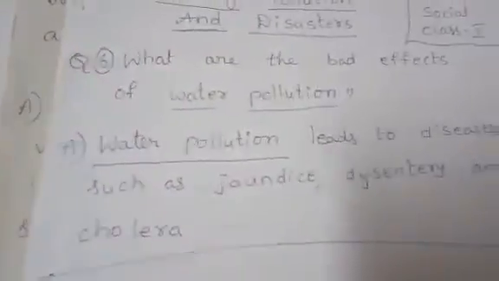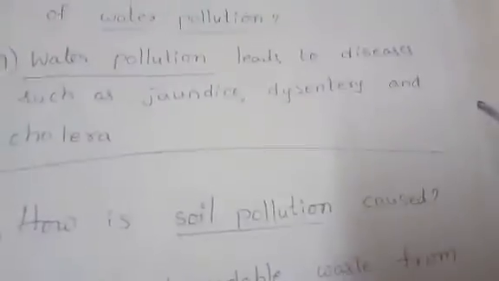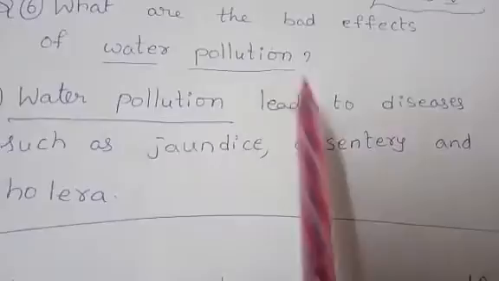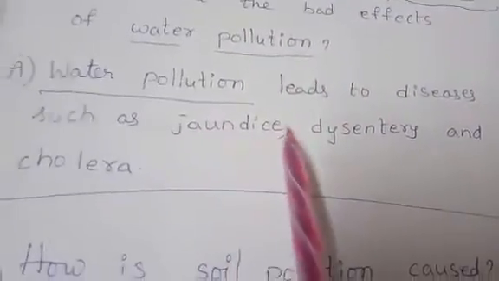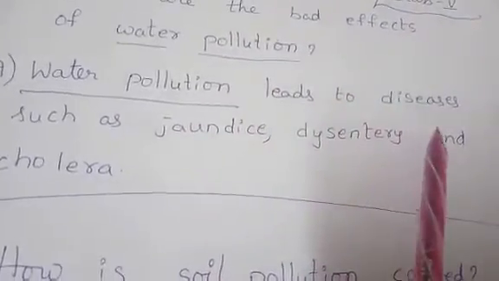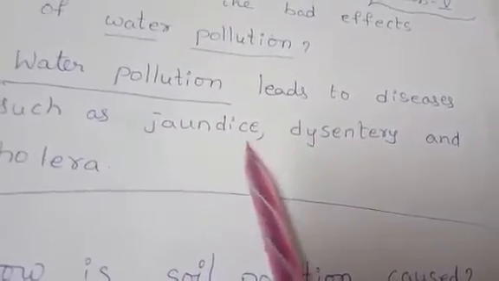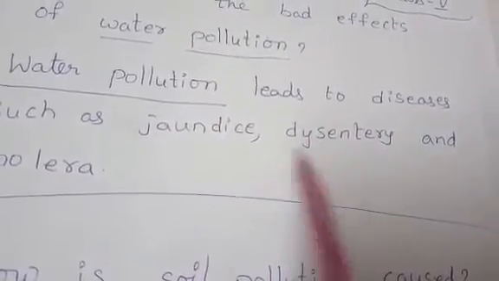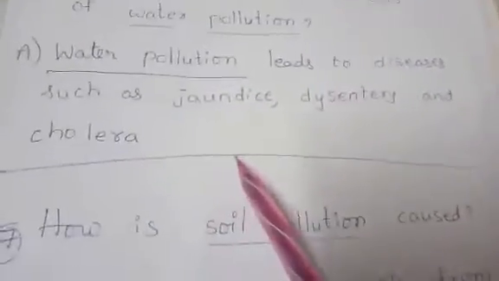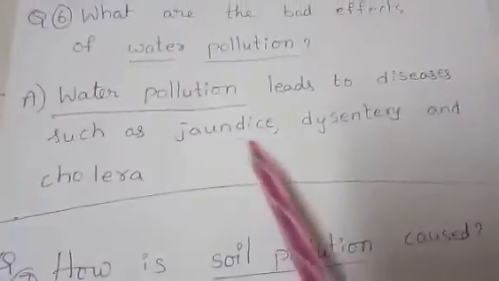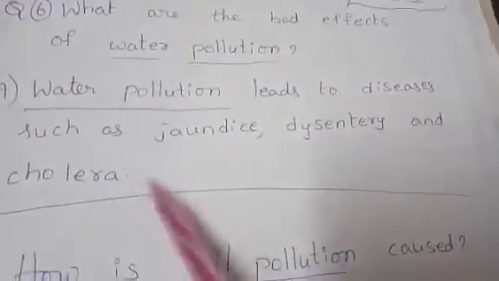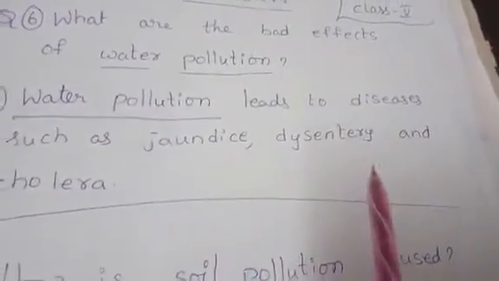So the next question is, what are the bad effects of water pollution? Water pollution leads to diseases such as jaundice, dysentery, and cholera.